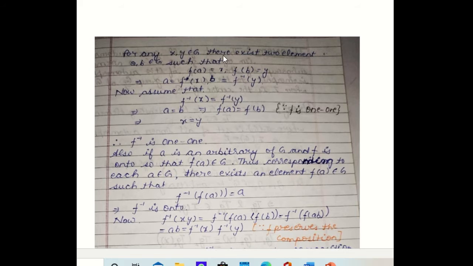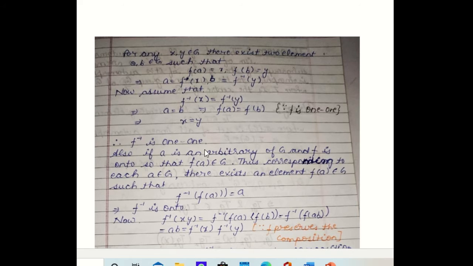Now let X and Y be any two arbitrary elements of the group G, and A and B such that FA is equal to X, FB is equal to Y. So A is equal to F inverse X and B is equal to F inverse Y. So now we assume F inverse X is equal to F inverse Y. So this implies A equal to B, and this implies FA is equal to FB, since F is 1-1, and this implies X equal to Y. So this means F inverse is 1-1.